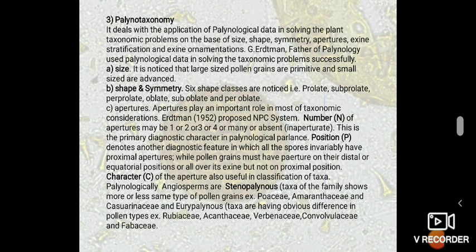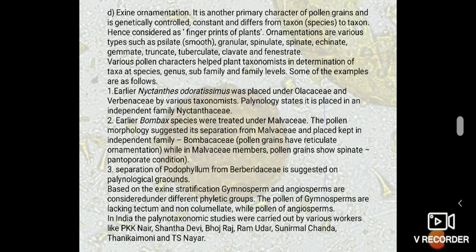And the Eurypalynous taxa, which have obvious differences in pollen types, for example, Rubiaceae, Acanthaceae, Verbenaceae, Convolvulaceae, and Fabaceae family members. And the exine ornamentation is also another primary character of pollen grains, and it is genetically controlled, constant, and differs from taxon to taxon, hence considered as the fingerprints of plants.